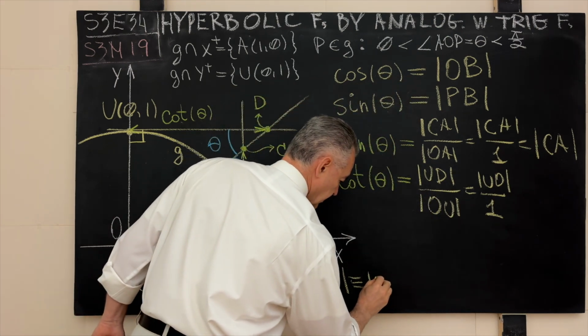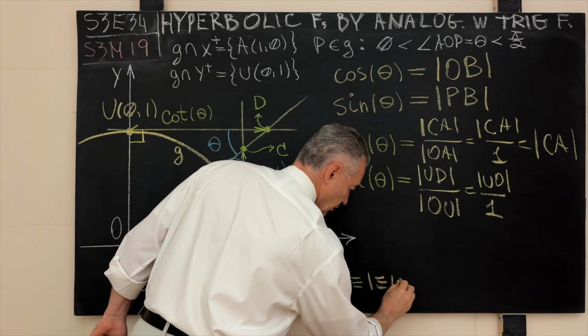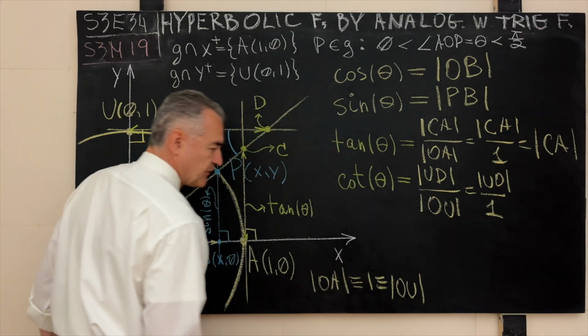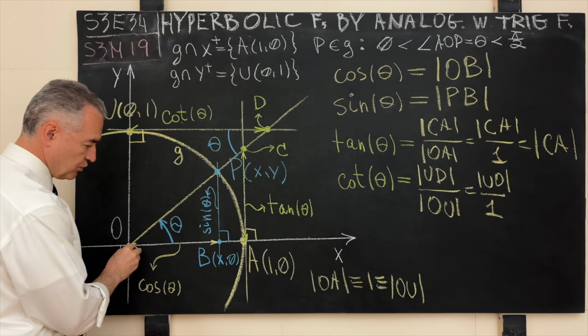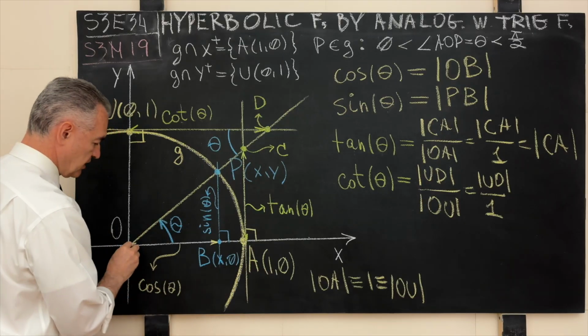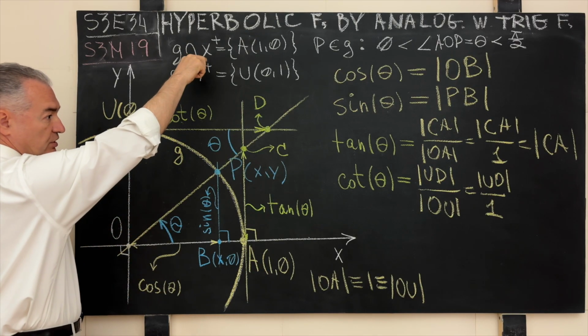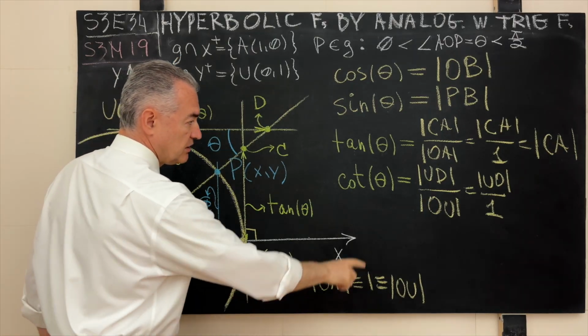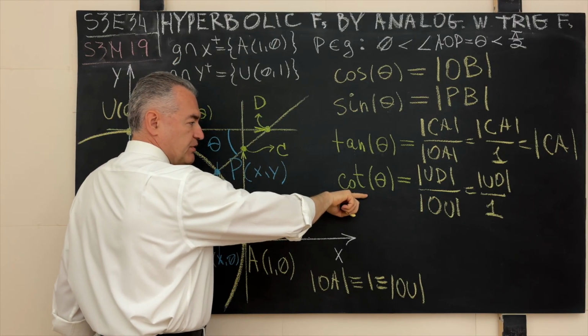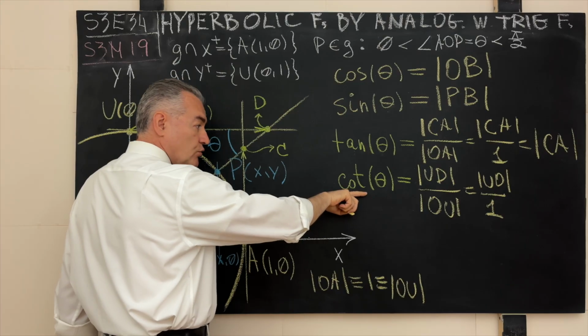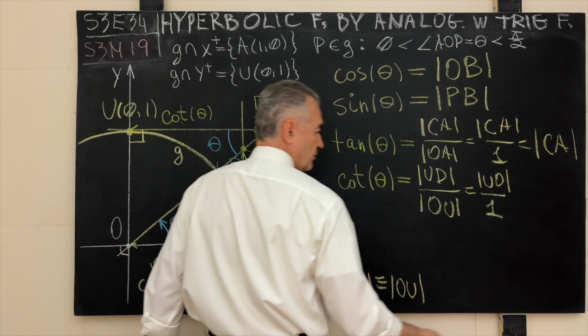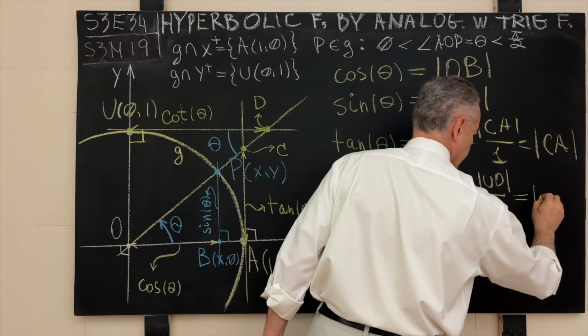So here we will say also the distance OU is also 1. The distance from the point O to the point A is 1, and the distance from the point O to the point U is 1. This is how we constructed these points. Consequently, a geometric interpretation of the trigonometric function of cotangent evaluated at the angle theta will be the length of the line segment